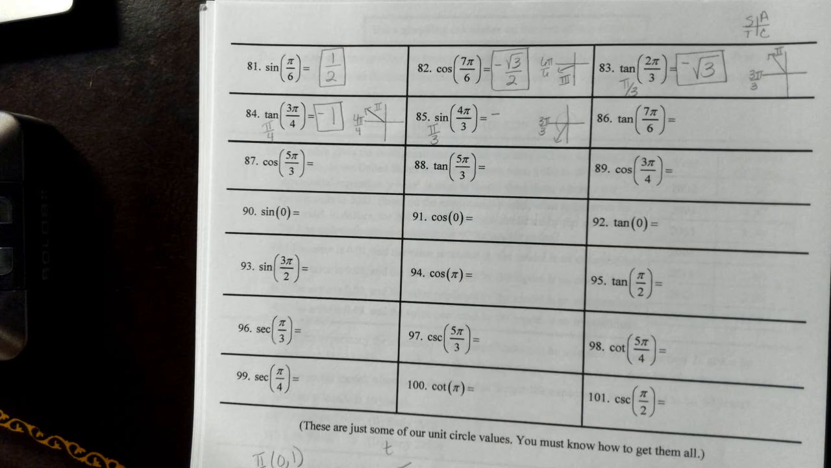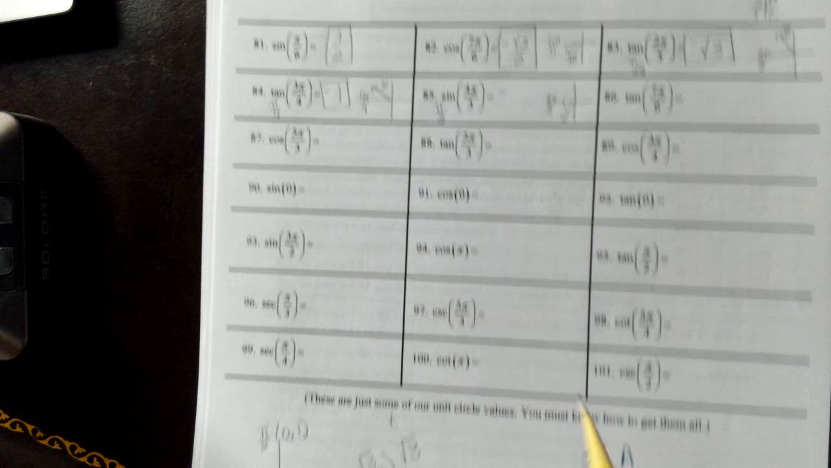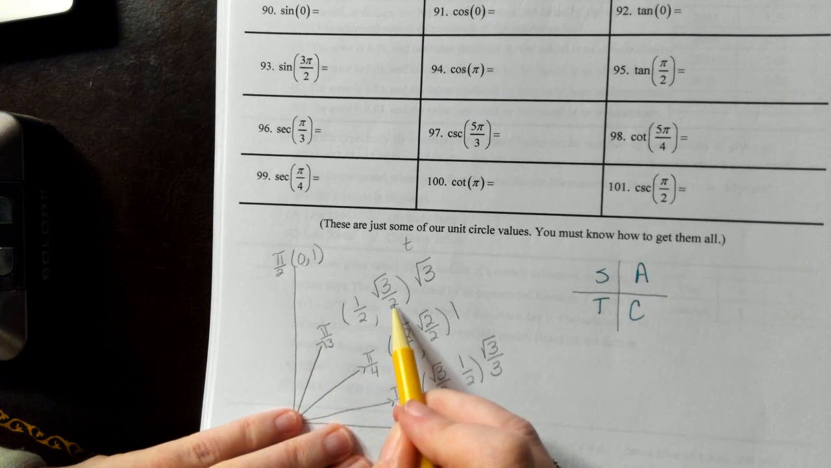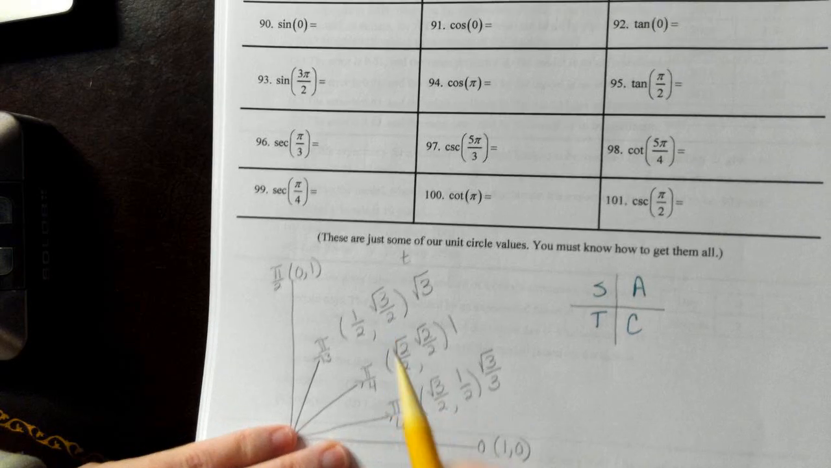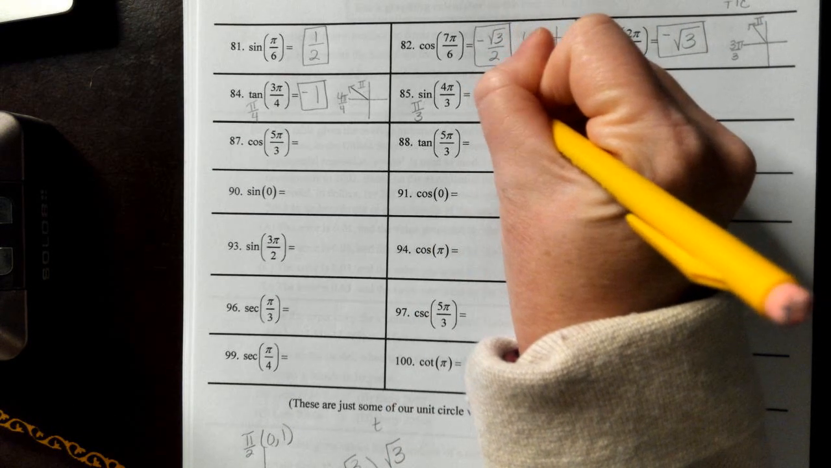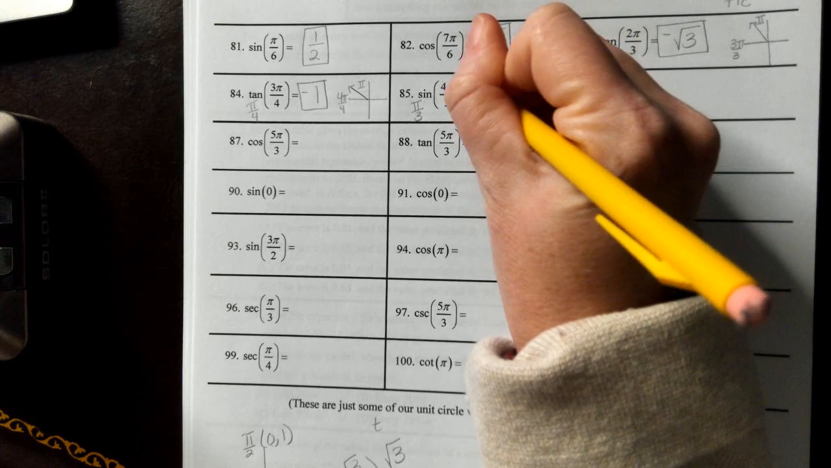All right, at pi over 3, I'm looking for my sine value, which is y. So at pi over 3, I'm going to go grab my y value because we're working with sine, so that will be negative square root of 3 over 2.